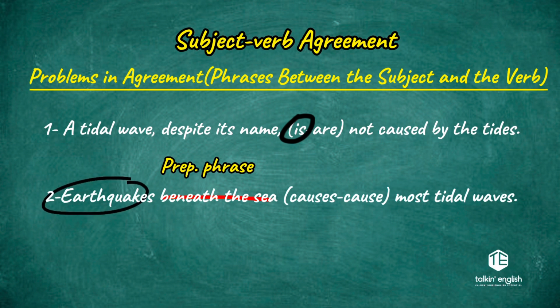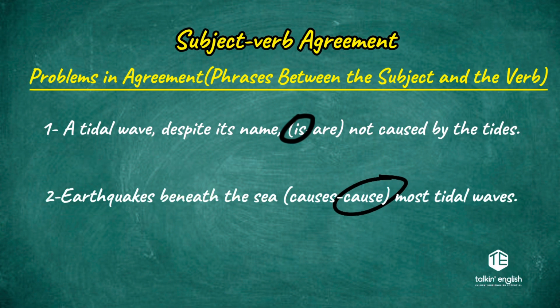Now ask yourself, what is the number of the word earthquakes? Is it singular or plural? Yes, it is plural. This means that the verb has to be plural as well. The verbs that I have here are causes and cause. Which one of them is plural? Is the verb cause, because the verb cause is in the base form, and the base form is a plural verb.